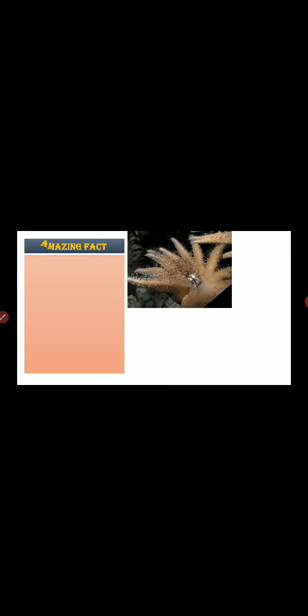Coming to some amazing facts, children, you might know very well that the starfish is a type of organism which pops out its stomach in order to take the food. The mode of taking food by starfish: the starfish is a sea animal which mostly feeds on snails, mussels and oysters. It opens the hard shell of its prey and then pushes out its own stomach through its mouth into the prey shell. The stomach wraps around the soft animal inside the shell. Then it takes back its stomach along with the captured food inside its body for digestion.